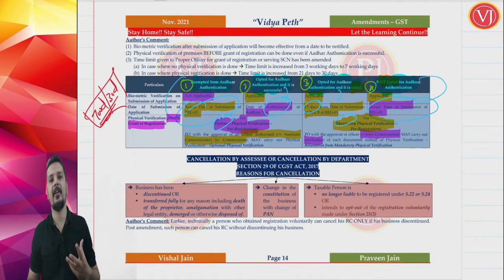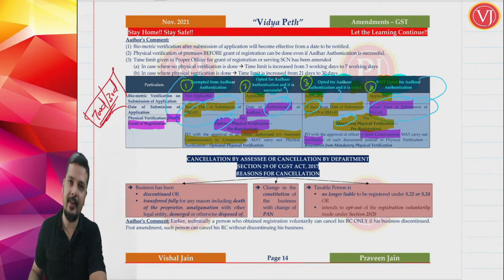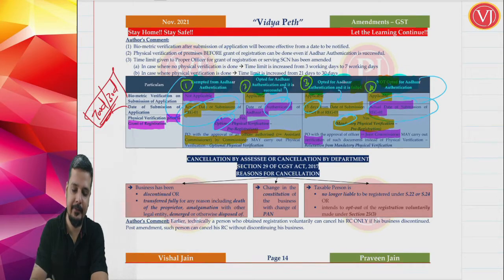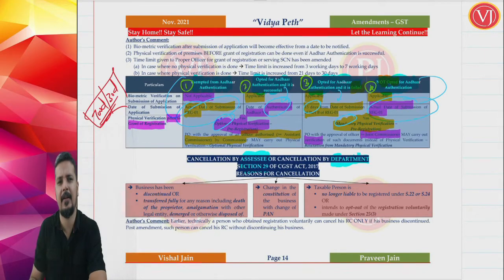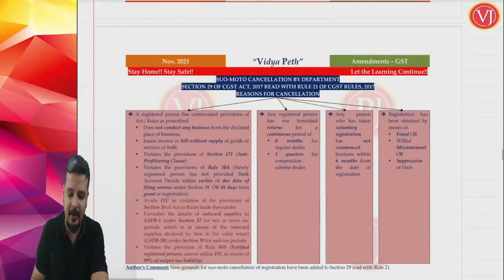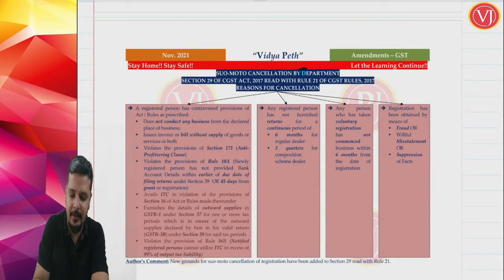When you talk about cancellation, it can be bifurcated into two parts. The first part is cancellation by assessee or department. Anyone can go under section 29 of the CGST Act, either the assessee or the department. The second part is cancellation only and only by department. There you have to read section 29 along with rule 21.